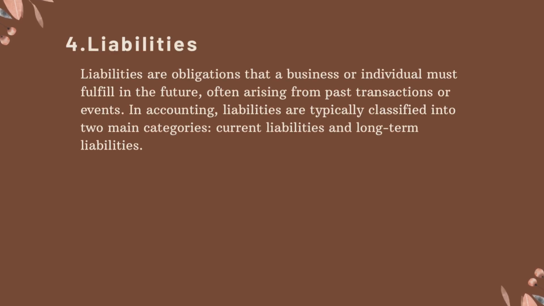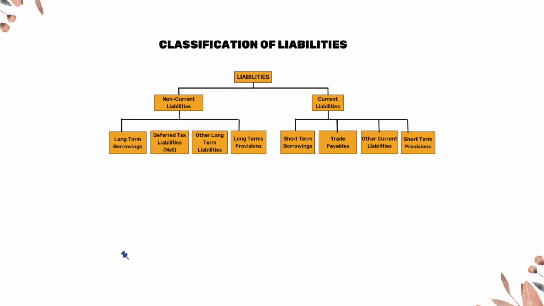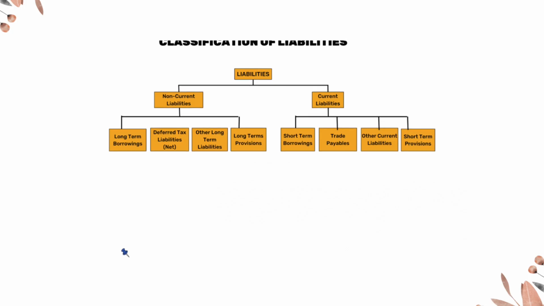4. Liabilities. Liabilities are obligations that a business or individual must fulfill in the future, often arising from past transactions or events. In accounting, liabilities are typically classified into 2 main categories: current liabilities and long-term liabilities. The current liabilities are classified into 4 categories. 1. Long-term borrowings. 2. Deferred tax liabilities, net. 3. Other long-term liabilities and 4. Long-term provisions. The long-term liabilities are divided into 1.